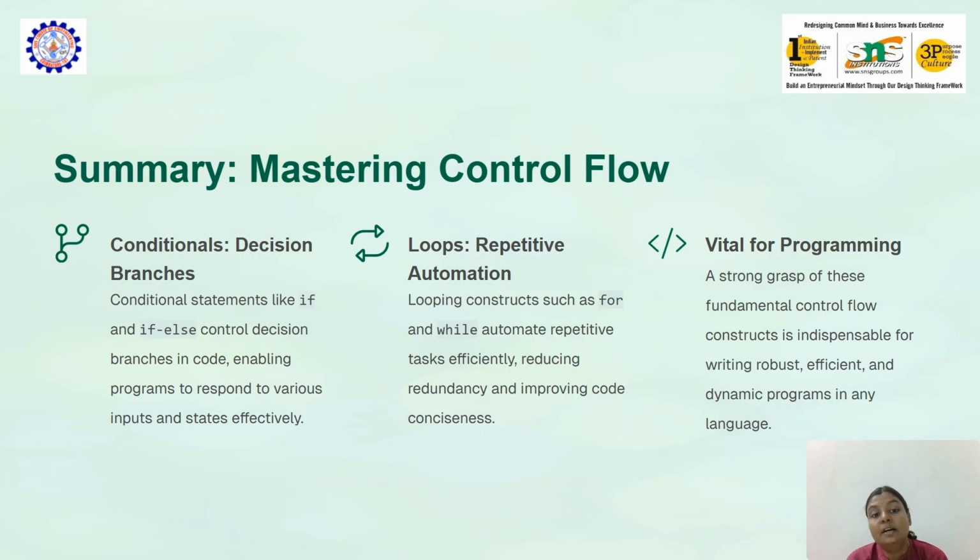Conclusion: conditional statements like if and if else control decision branches in code, enabling programs to respond to various inputs and states effectively. The looping constructs such as for and while automate repetitive tasks efficiently, reducing redundancy and improving code conciseness. A strong grasp of these fundamental control flow constructs is indispensable for writing robust, efficient, and dynamic programs in any language.